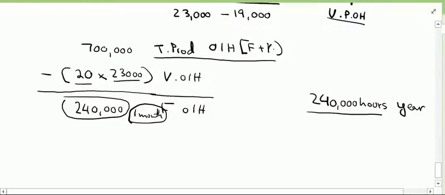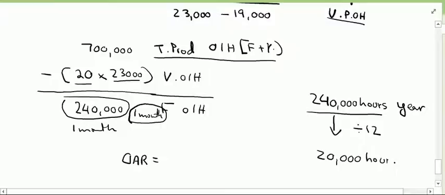Since fixed production overheads are for 1 month, we must first convert these hours into 1 month's data by dividing by 12. 240,000 divided by 12 is 20,000 hours. Now we can compute our OAR.